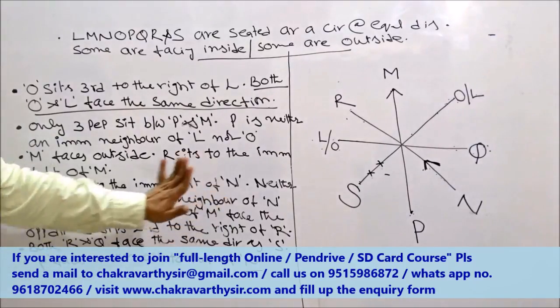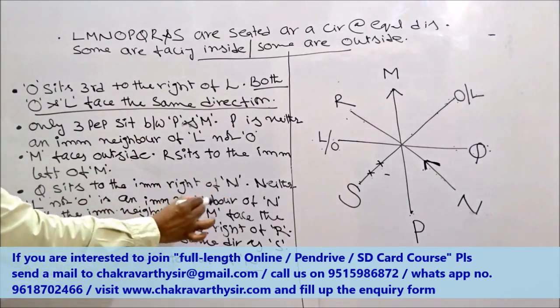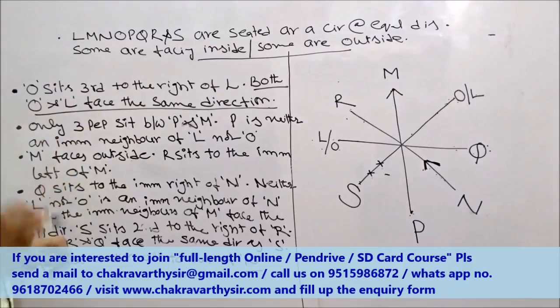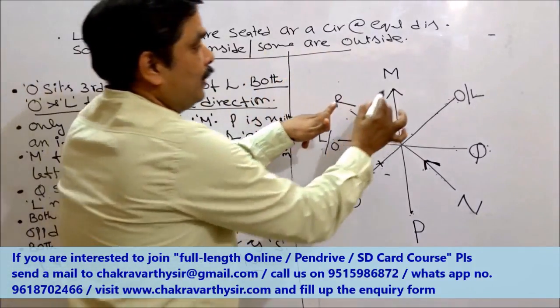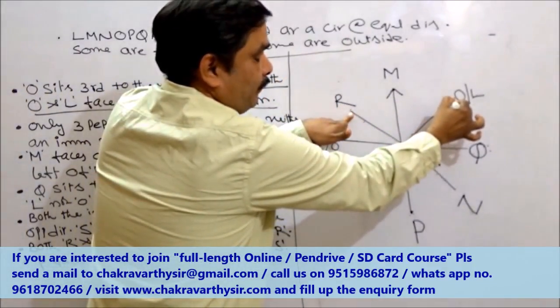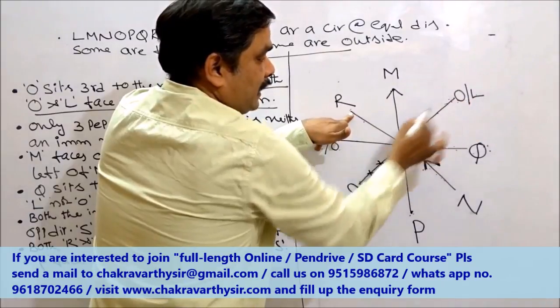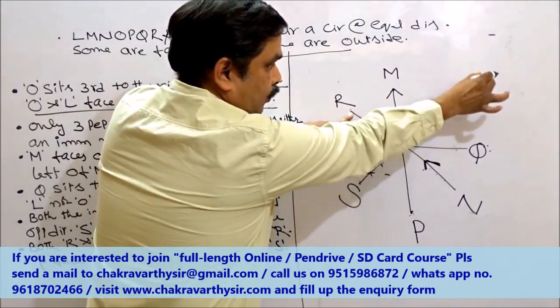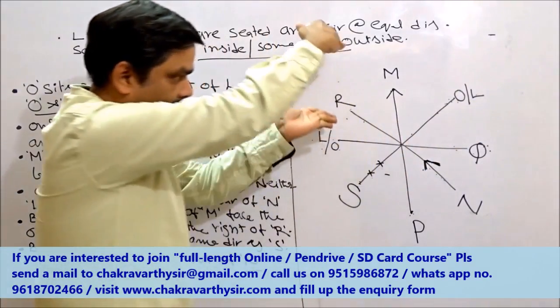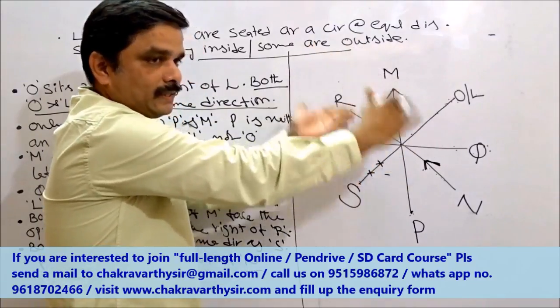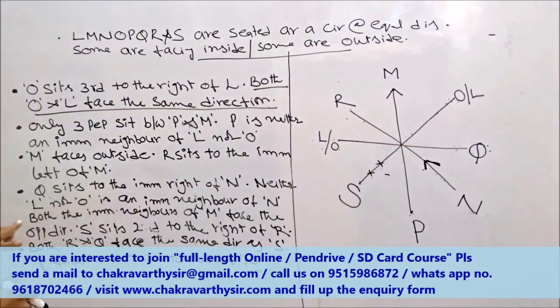Neither L nor O, this is over. Both the immediate neighbors of M face the opposite directions. What's the meaning of this one? Both the immediate neighbors of M face the opposite direction means if this person is facing outside, this person should be facing inside or vice versa. Then go for the next one.